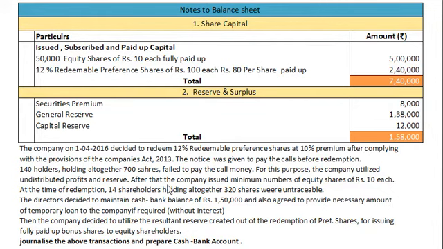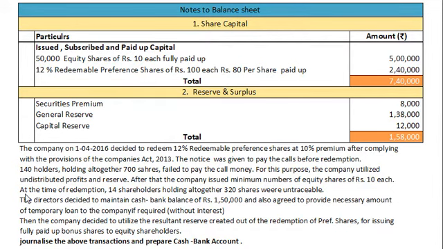Thereafter, the company decided to issue minimum number of equity shares of rupees 10 each. Here the number of new shares issued is not given, but we have issued shares at 10 each. It means at par, no premium.